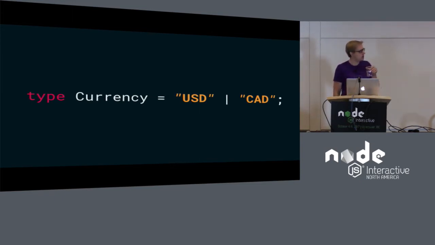So there's another feature of Flow where instead of saying something is a string, we can be a little bit more specific. In this case, we're saying that currency is going to be one of these two particular strings, these two constant values. This creates an enum. Anything with this type can only contain these two strings. And this is sort of an example of a type that can't be inferred. Like if I'm assigning USD to a variable, Flow is going to think I'm assigning a string. But I can be more specific, and I can declare my intent to the type system.